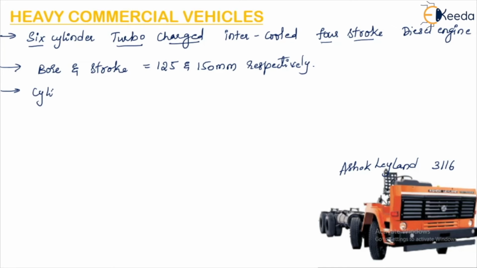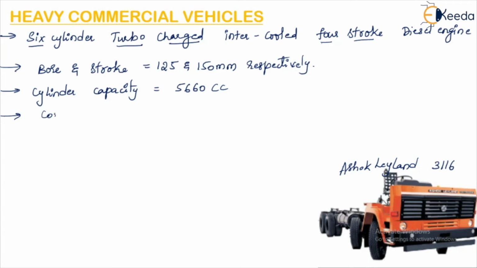Then the cylinder capacity. The cylinder capacity of this heavy vehicle is 5660 cc, that is cubic centimeter.